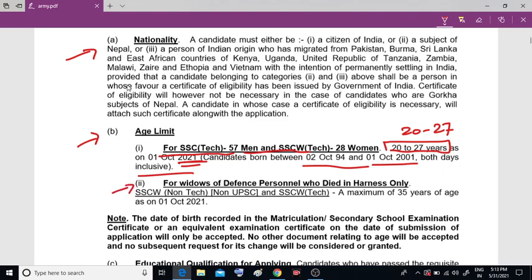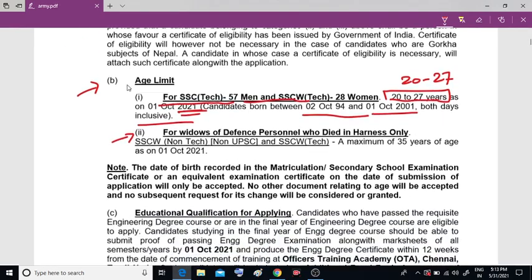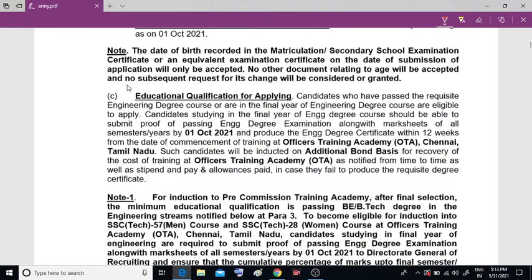Next is educational qualification. First of all, you should have completed engineering, any stream of engineering, right? Or if you are in the final year also, you are eligible for this post.